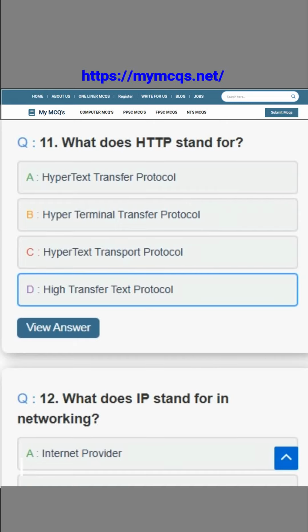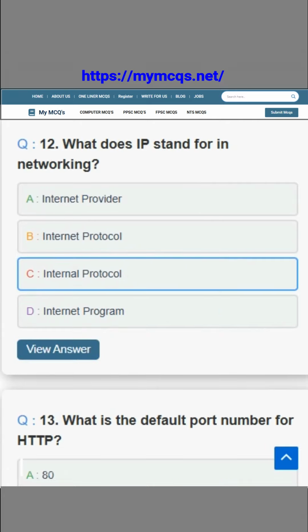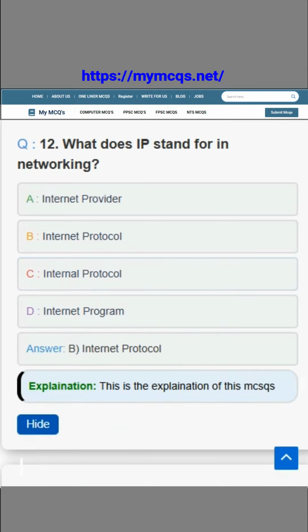Question number 1. What does HTTP stand for? The correct answer is option A, Hypertext Transfer Protocol. Question number 2. What does IP stand for in networking? The correct answer is option B, Internet Protocol.